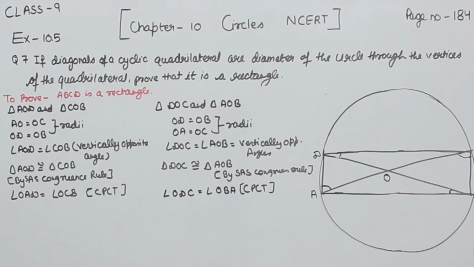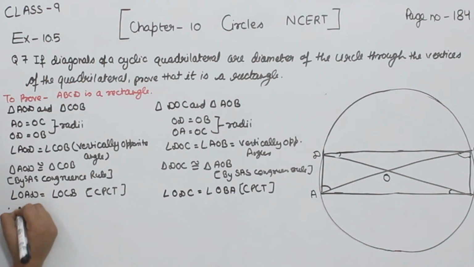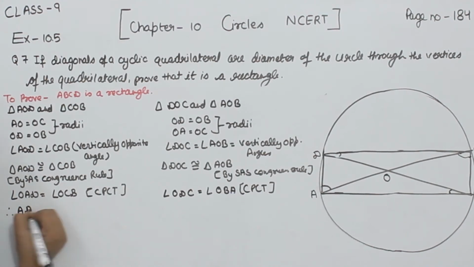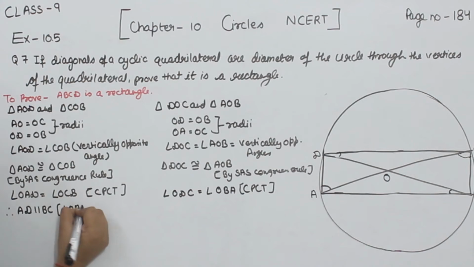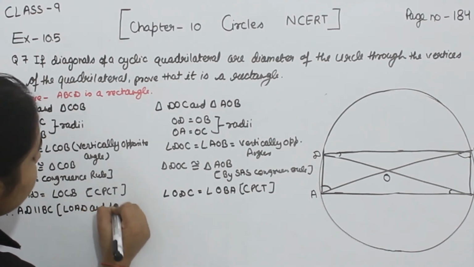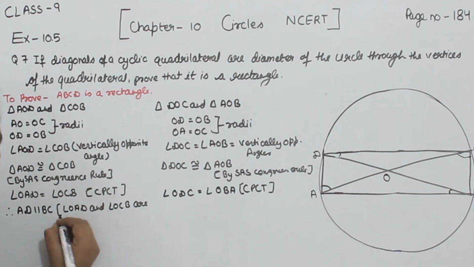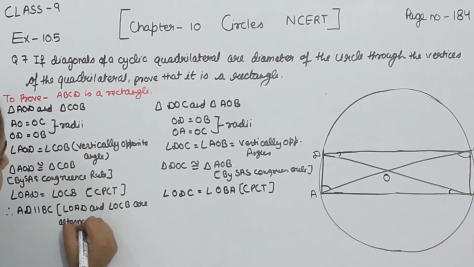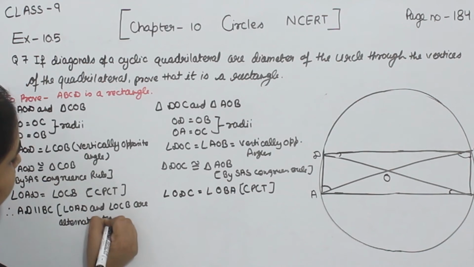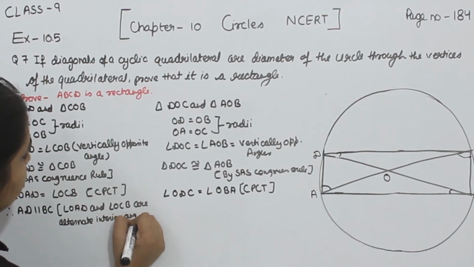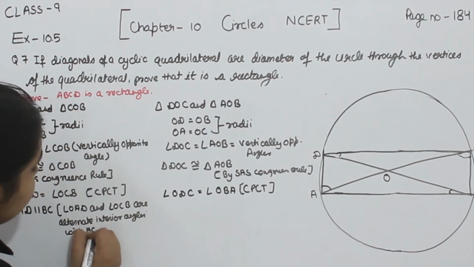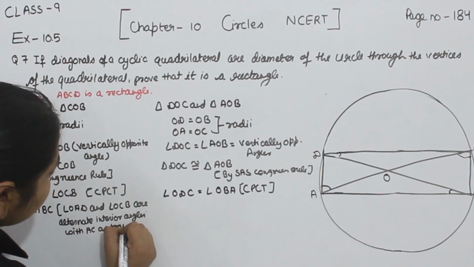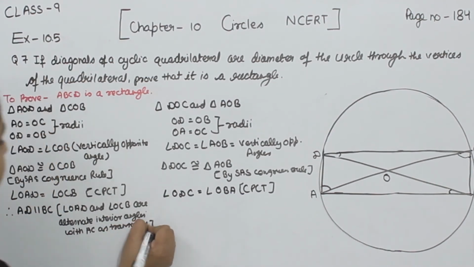So we are going to write here, AD is parallel to BC. Why? Because angle OAD and the angle OCB are alternate interior angles with AC as transversal.